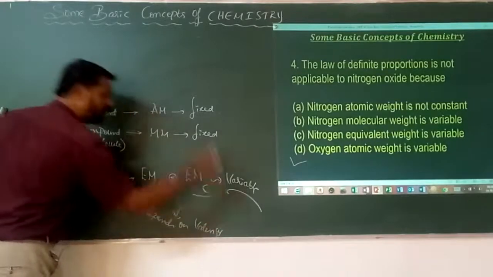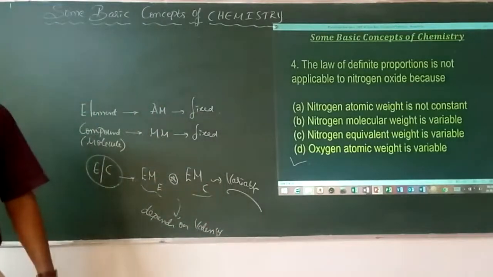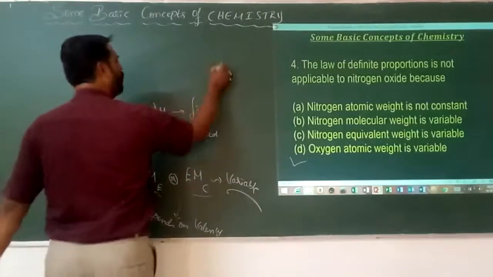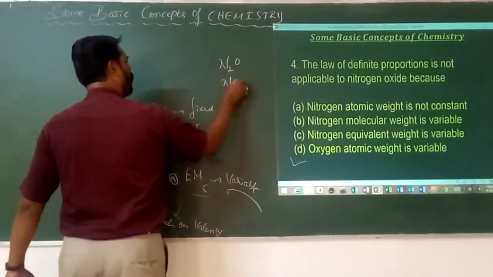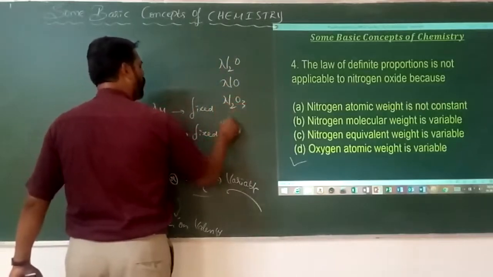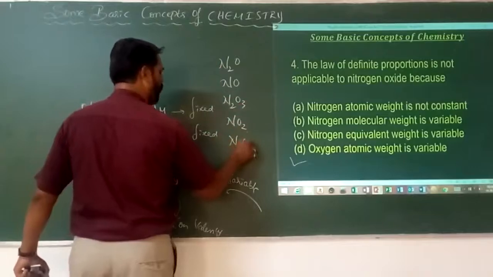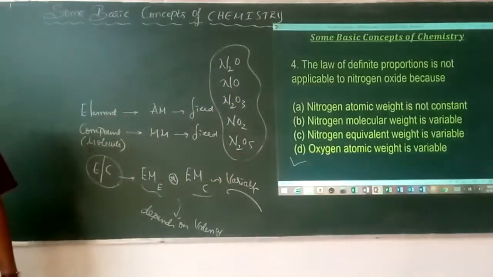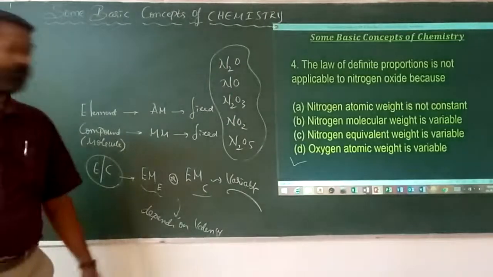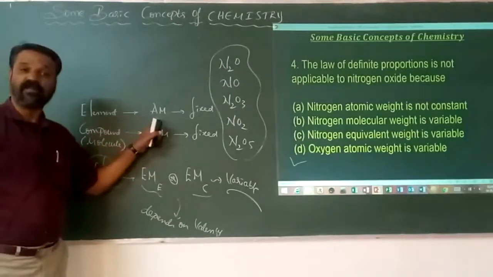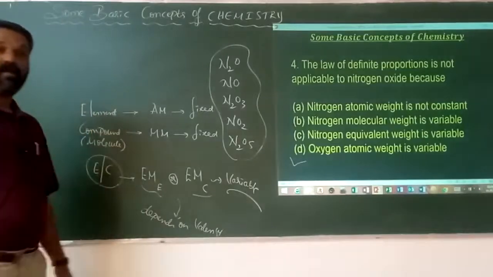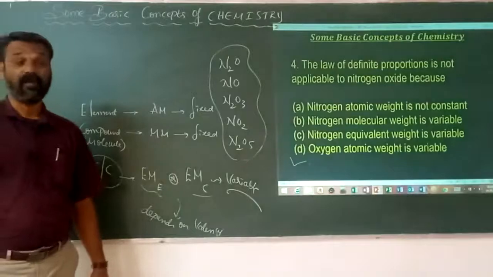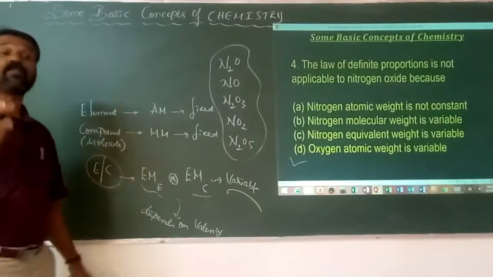As we know, nitrogen has various valencies, from +1 to +5. If I take an example, N2O, NO, N2O3, NO2, and then N2O4. What are these? The various oxides of nitrogen. In every case, the atomic mass is fixed at 14, but the molecular mass is variable in different compounds, I must tell you. But the equivalent mass is also variable.